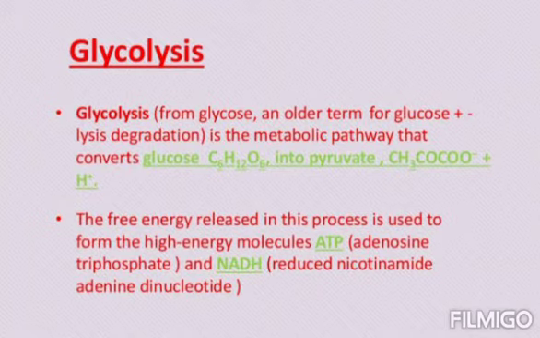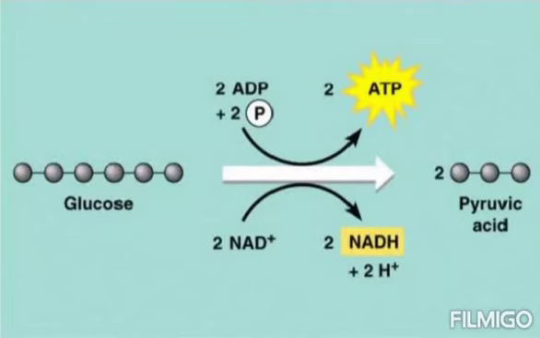Now let me tell you the meaning of glycolysis. Glyco means sweet. Lysis means breaking down or splitting. Okay. Now this process glycolysis is also known as the EMP pathway. Now what happens in this process? During glycolysis, glucose, a type of carbohydrate, is oxidized and converted further into pyruvate. So what is glucose? A type of carbohydrate. It is a 6-carbon compound.